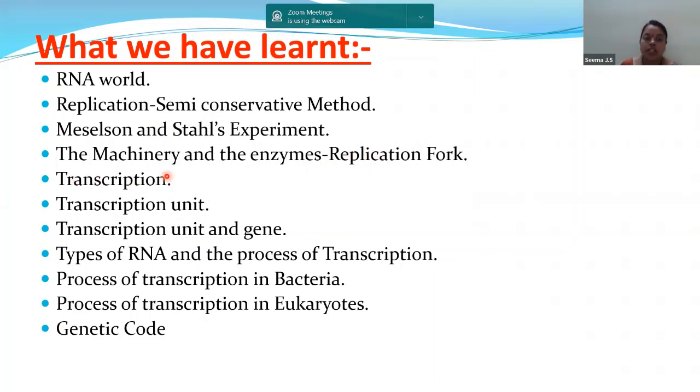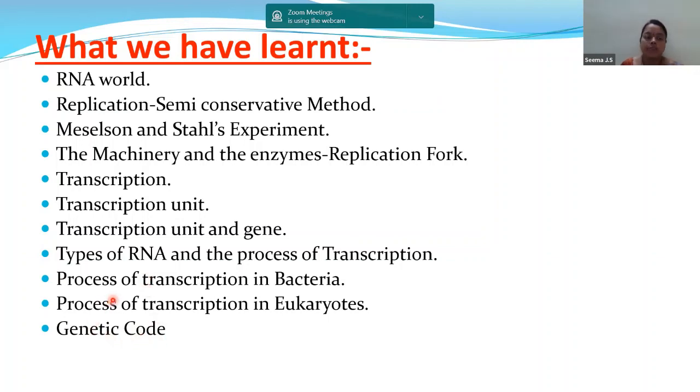Then we discussed transcription, what is transcription and the transcription unit. We have discussed the gene also, the types of RNA and the process of transcription. That is, we have RNA polymerase 1, RNA polymerase 2, and RNA polymerase 3, and the process of transcription in bacteria and eukaryotes. In bacteria, we have initiation, elongation, and termination. In eukaryotes, we have capping, tailing, and splicing. We also discussed the genetic code, that is, the segment of the DNA is the genetic code, how a triplet codon is formed, and how the codes are not overlapping each other. We talked about the salient features of the genetic code also.